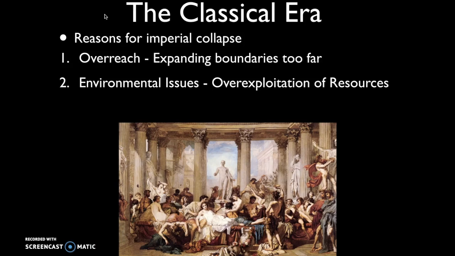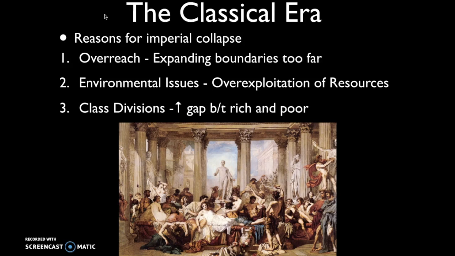Another common factor that leads to an imperial collapse is class divisions, this gap between the rich and the poor. As time passes, oftentimes we see the wealthy grow wealthier, the poor grow poorer in empires. And so maybe that's another question you could think about in the United States. Is that a factor or challenge that might lead to our eventual fall and collapse as well?